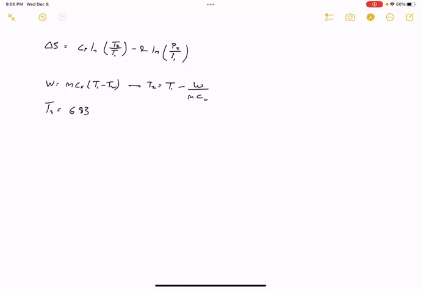So that's T1, minus work, which we're told is 550 kilojoules, divided by the mass of the system, 5 kilograms, times Cv for air, 0.718 kilojoules per kilogram Kelvin. If we calculate this, we get a value of 529.8 Kelvin, which is a lower temperature than what we started with. And we expect that because we just underwent an expansion. The pressure goes down, the temperature goes down. So this is all consistent so far.